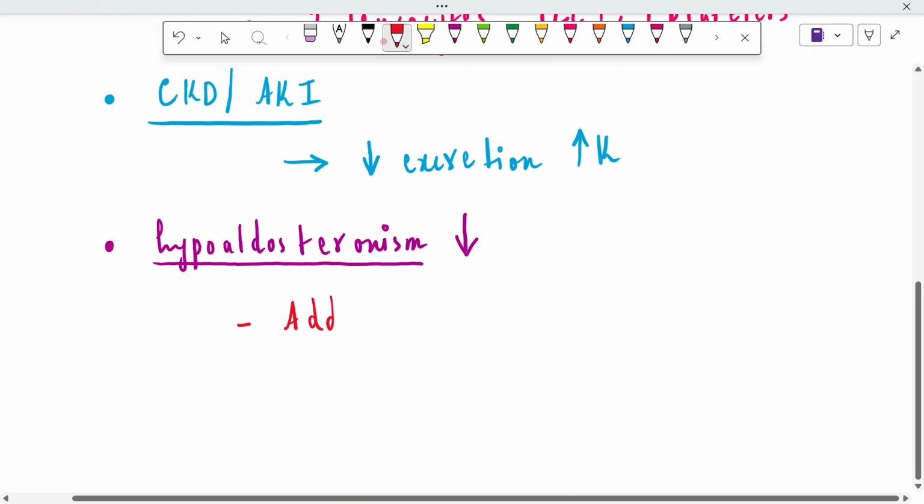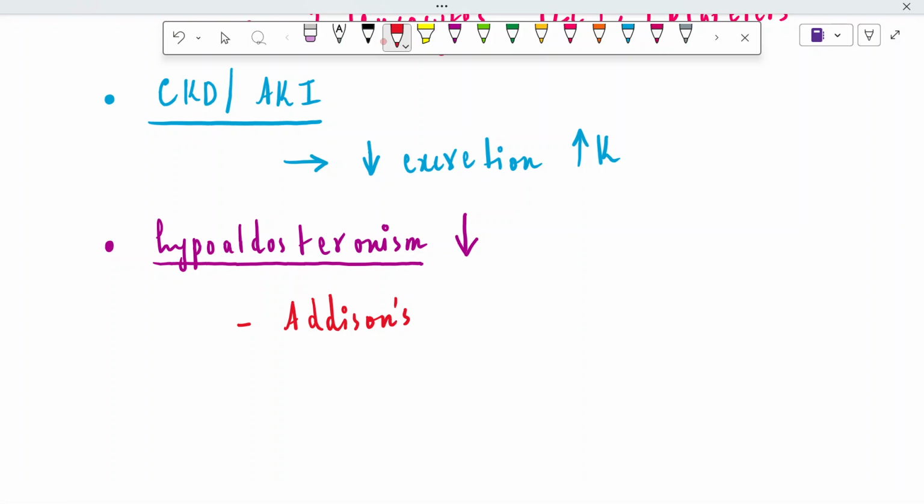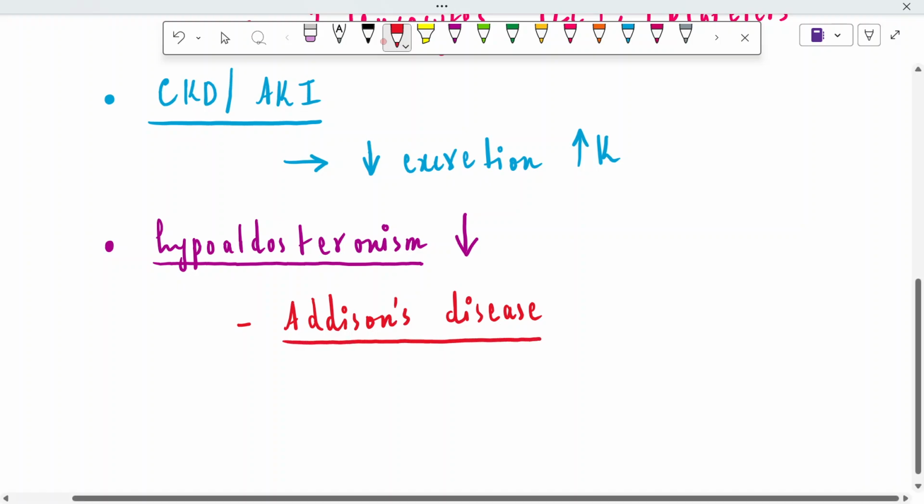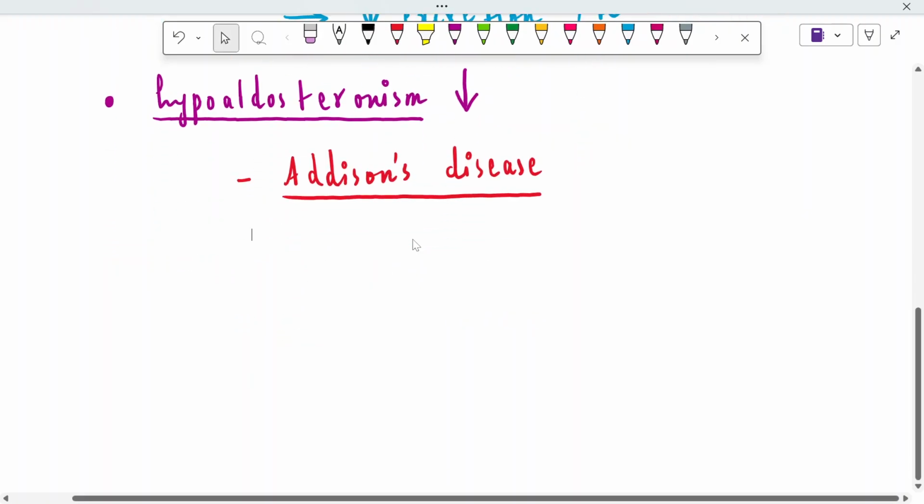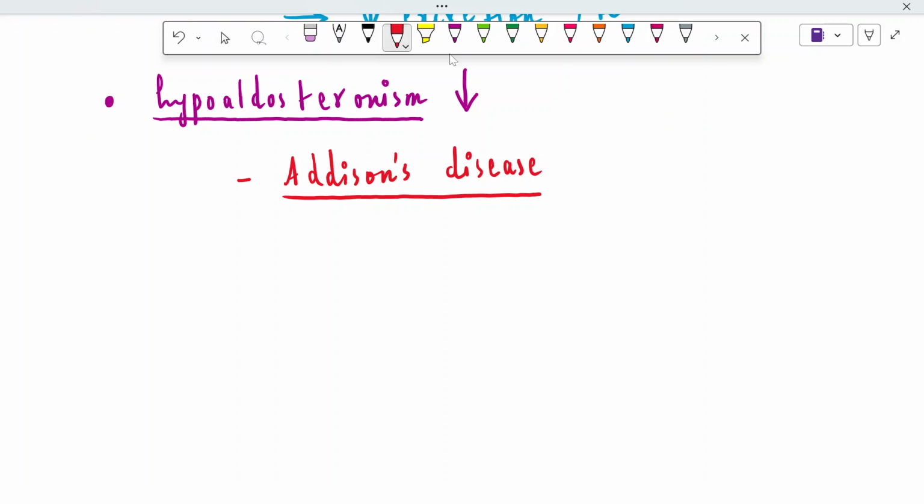First is Addison's disease. Addison's disease is also known as hypoaldosteronism because in Addison's disease there is damage of the adrenal glands, and the aldosterone is produced from the cortex of the adrenal gland. So when the adrenal gland is damaged, how is the aldosterone going to be produced? It will result in hypoaldosteronism.